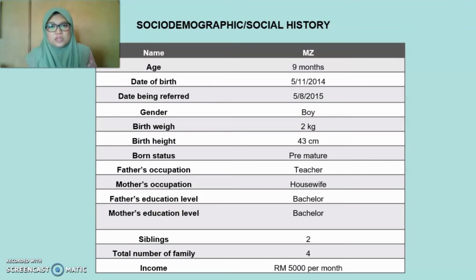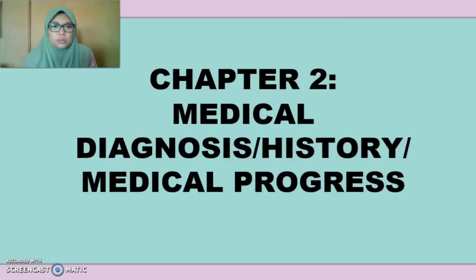The father's occupation is teacher, while the mother's occupation is housewife. The father's education level and the mother's education level are the same, bachelor. MZ has two siblings. The total number of family members is 4, and the income of the family per month is 5,000 ringgit Malaysia. So we move on to chapter 2, medical diagnosis.